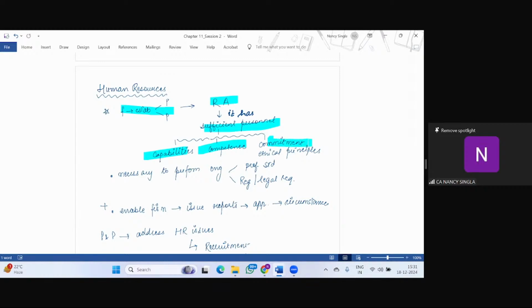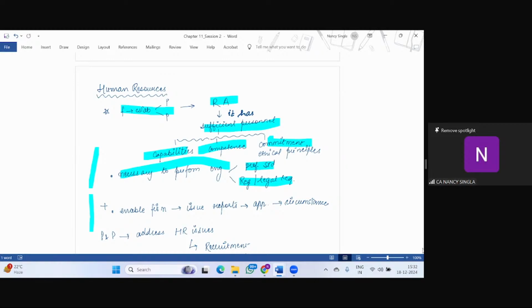So more or less, you will say ethical requirements are again being taught, but along with that, sufficient personnel with the capabilities, competence, and commitment to the ethical principles, which is necessary to perform the engagement as per professional standards and legal and regulatory requirements. If you remember, I told you that this line will be repeated again and again, and also this line. So human resources to enable the firm to issue reports which are appropriate in the circumstances, right?